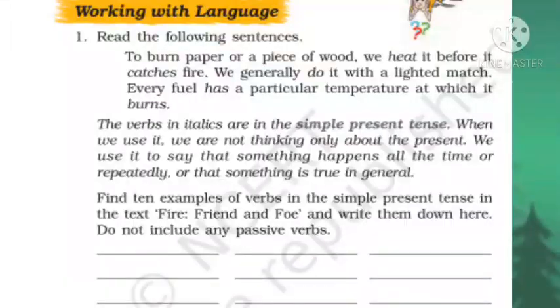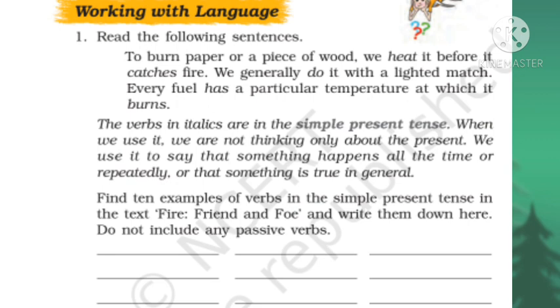We have some textual activities related to this lesson. Let's do that now. All of you take your textbook, open page number 120. Working with language. First one, read the following sentences. To burn paper or a piece of wood, we heat it before it catches fire. We generally do it with a lighted match. Every fuel has a particular temperature at which it burns.